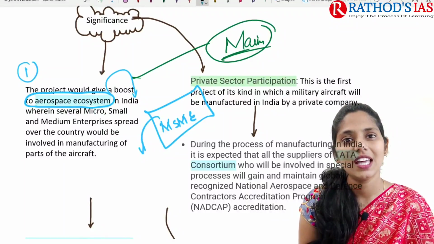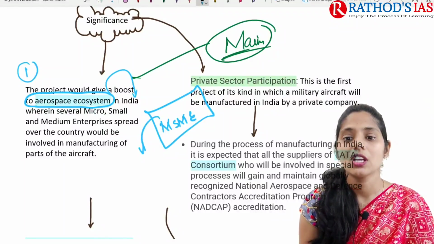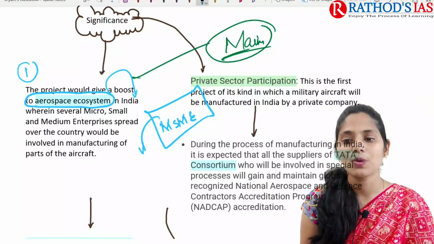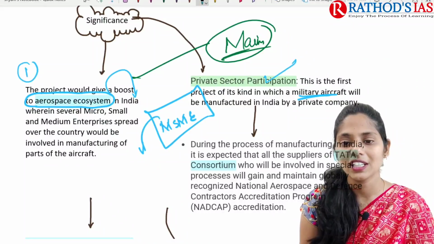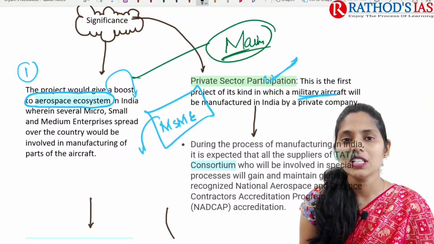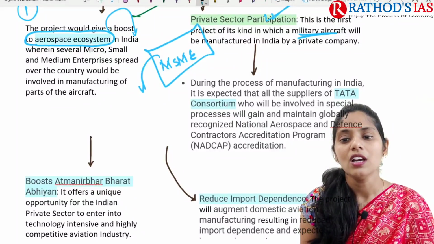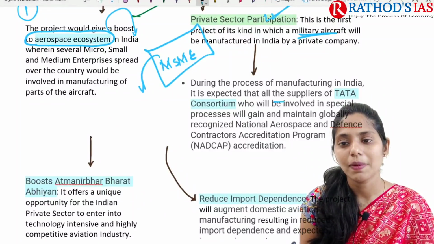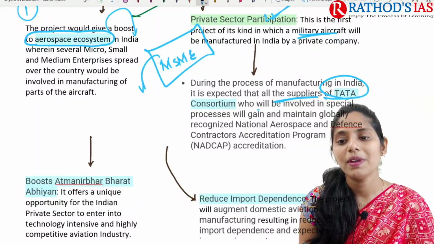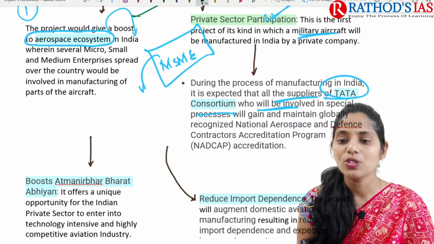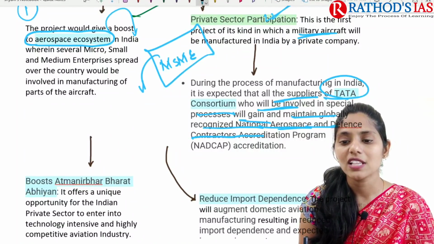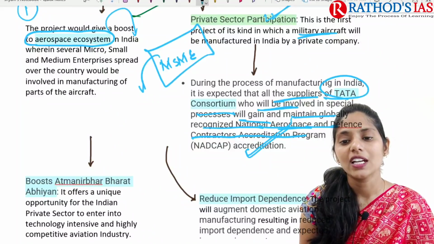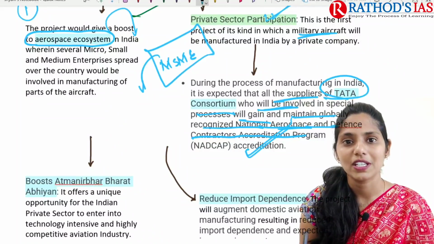And even we can see there will be private sector participation. Private sector participation is the first project of this kind. In this military aircraft, for the first time, private sector participation can be seen. And why is there private sector participation? During the process of this manufacturing in India, all the suppliers of this Tata consortium are expected to be involved in special processes, and also will gain and maintain globally recognized National Aerospace and Defense Contractors Accreditation Program. So the Tata consortium will also be involved in special processes.